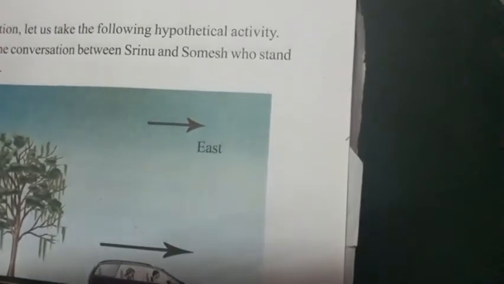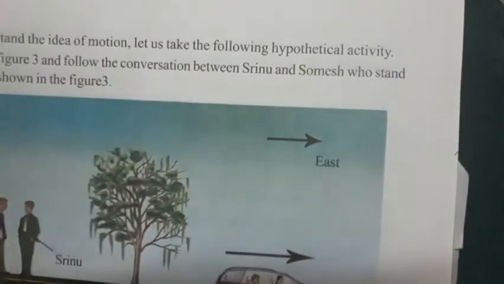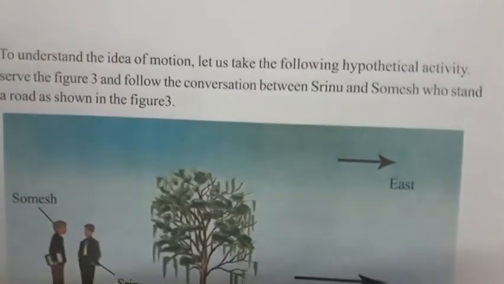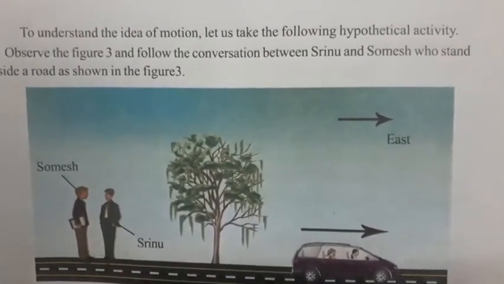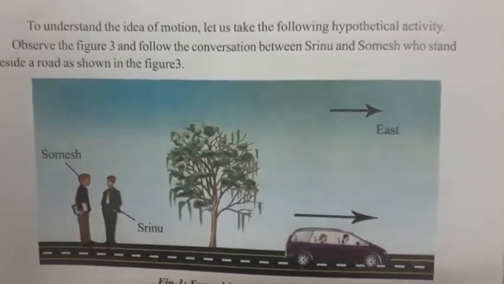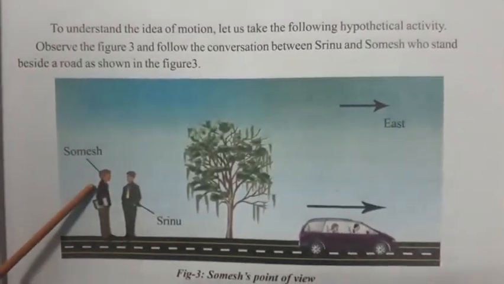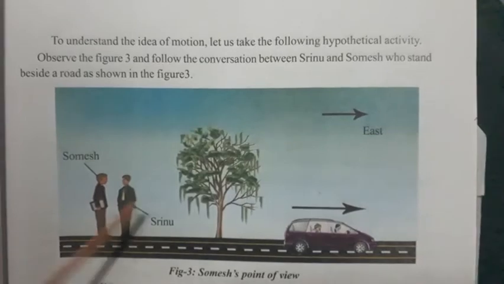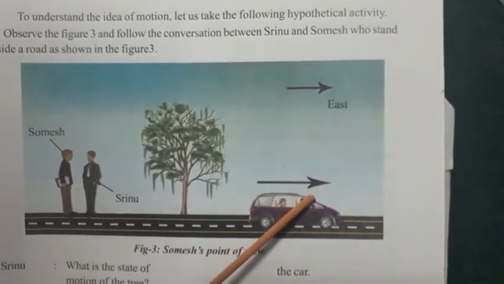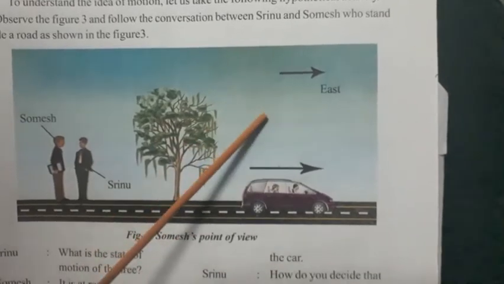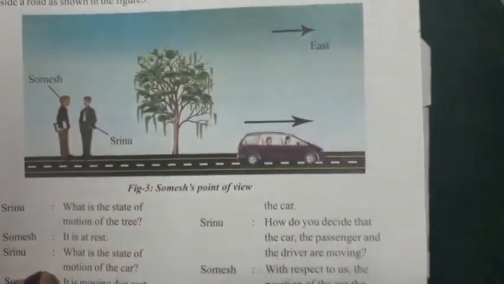The hypothetical activity. I hope it is clearly visible. A road is shown here. One person here, Somesh, is standing, and another person, Srinu, is standing. Here is a tree, and the car is moving in the east direction. Now we will see the conversation between these two persons.